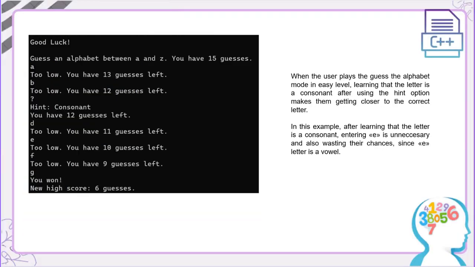This example shows how useful the hint option can be. After learning that the letter is a consonant by pressing the question mark, the user got close to the correct letter. Also, this example shows that guessing the letter E after learning that the letter is a consonant is unnecessary, since E is a vowel. Maybe the user may learn that the correct letter is higher than the letter E, but the players should use their guesses carefully.